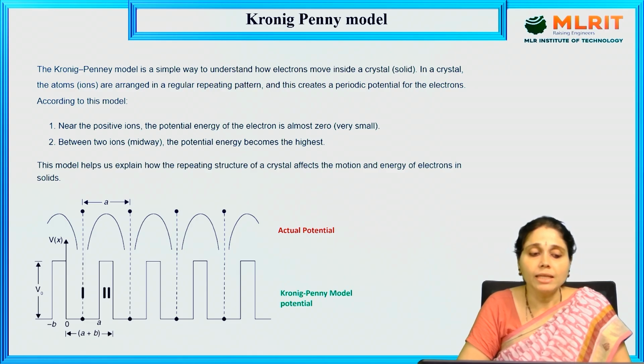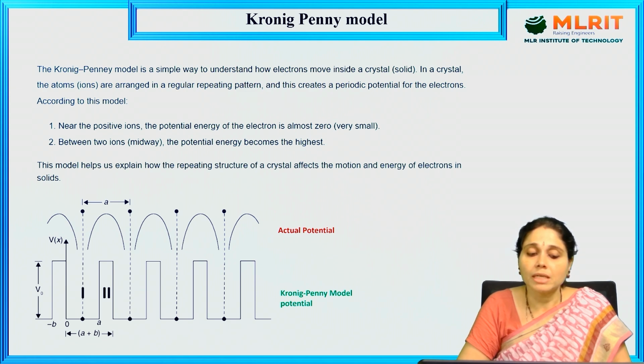In a crystal, the atoms are arranged in a regular repeating pattern and create a periodic potential for the movement of electrons, right? According to this model, near the positive ions, the potential energy of the electron is almost zero. Potential energy is zero means what? There will be another energy possessed by the electron near the positive ions. Between two ions, midway, the potential energy becomes highest.